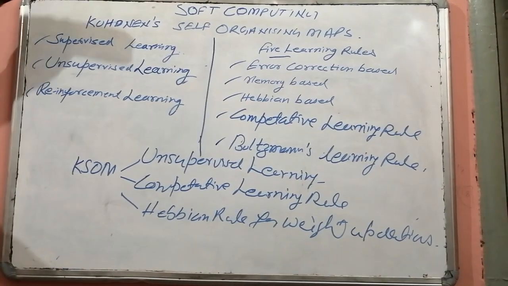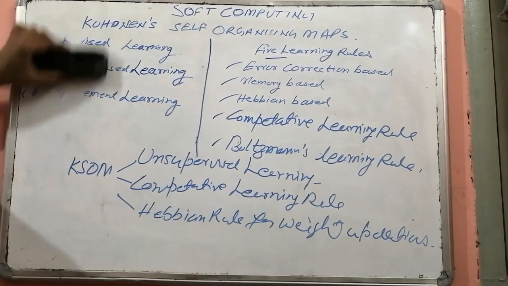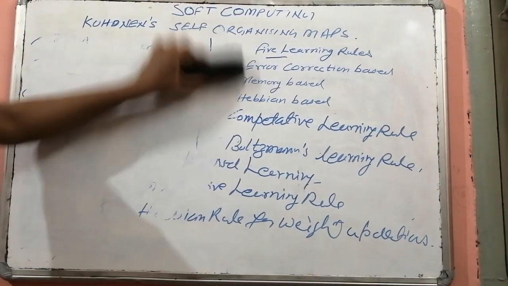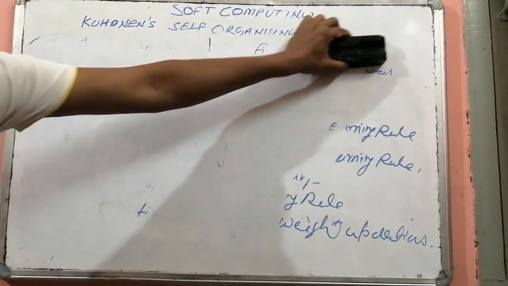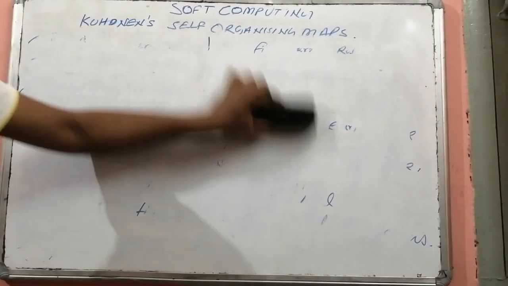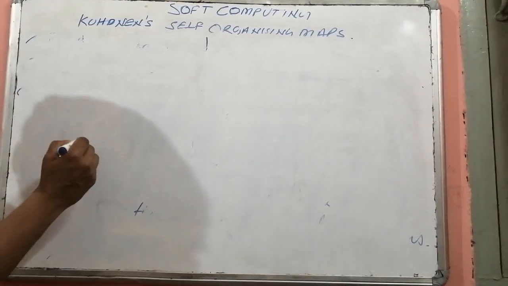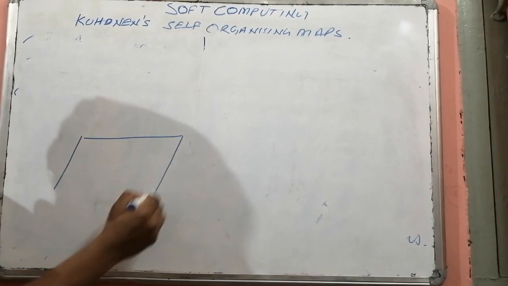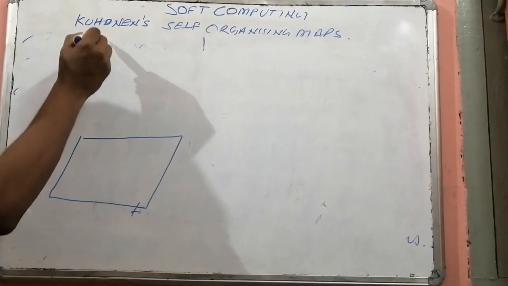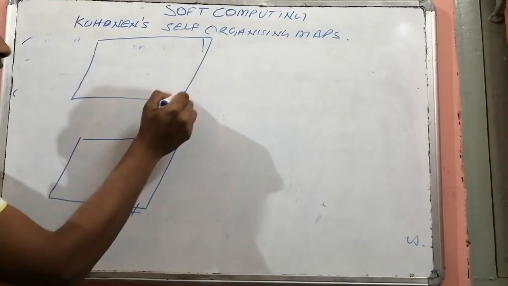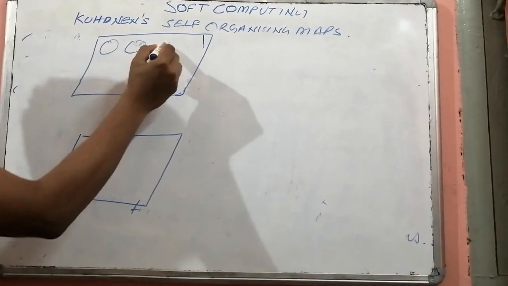The overall architecture of the Kohonen's self-organizing maps can be seen as a combination of two layers. The first layer is presynaptic layer, that is, this one is your presynaptic layer. The next one is your postsynaptic layer, means it contains the output neurons.